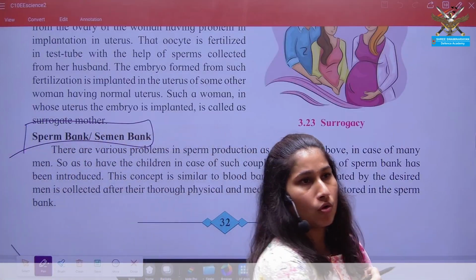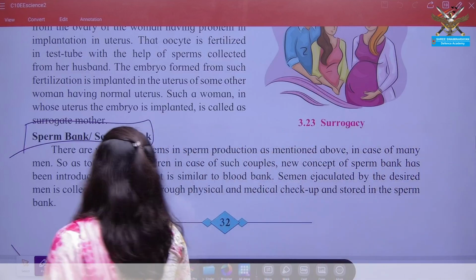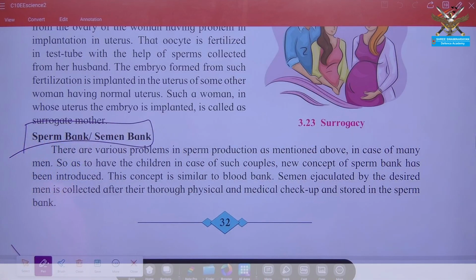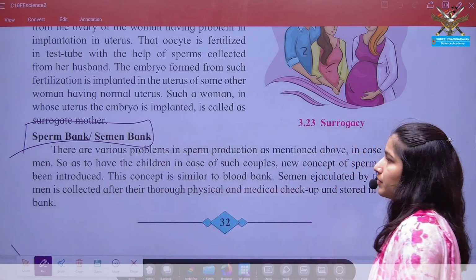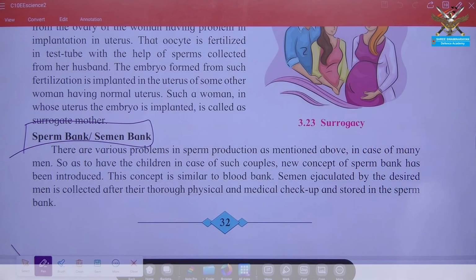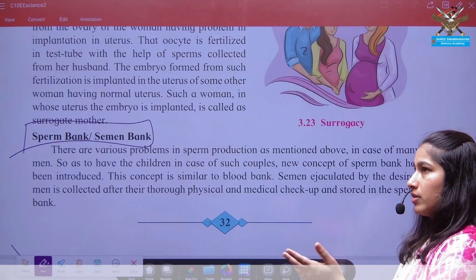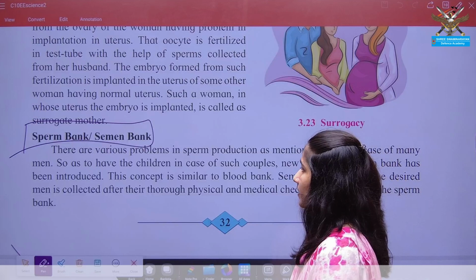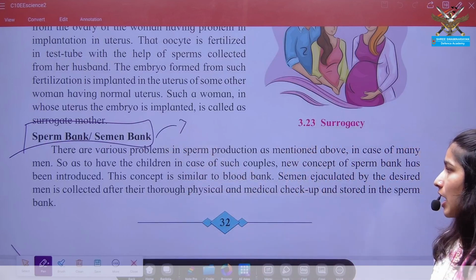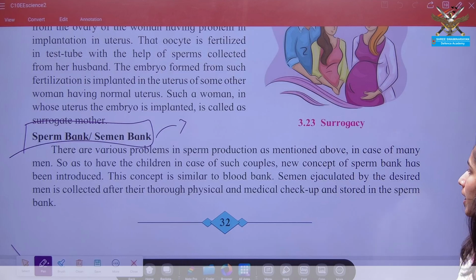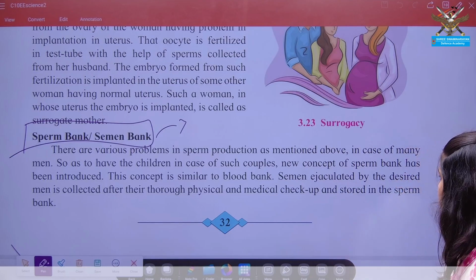Nowadays there is one more concept, that is the sperm bank or semen bank. Couples who are unable to have children due to some kind of reproductive problem, maybe the sperm count is less or any other thing, can take sperms from the sperm bank, fertilize them in vitro, and implant them into the female's body.